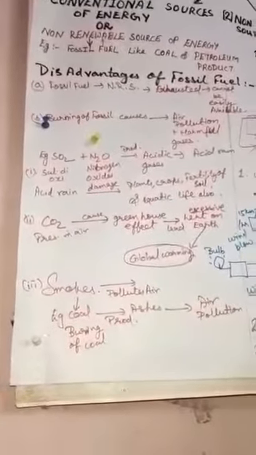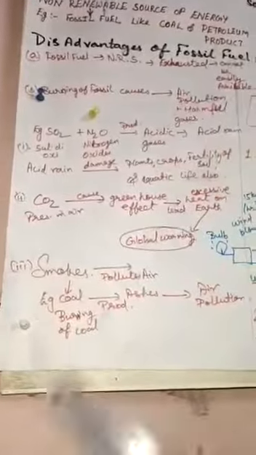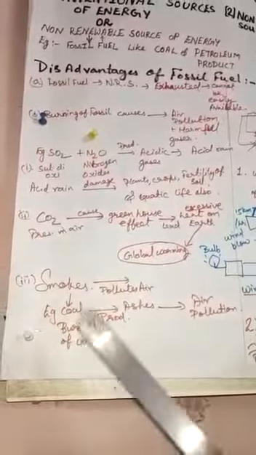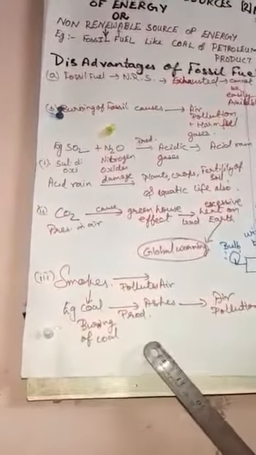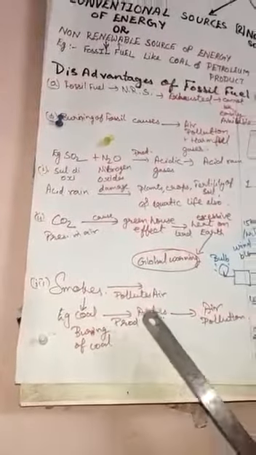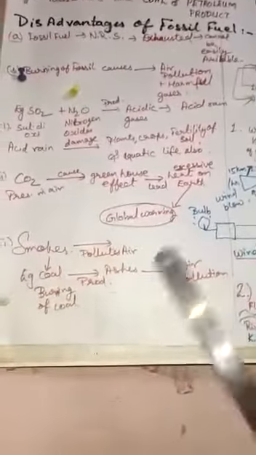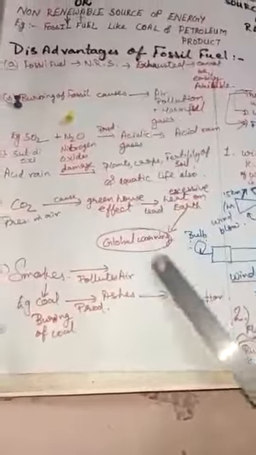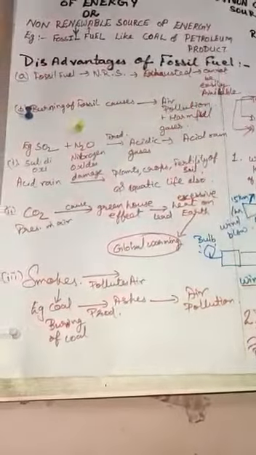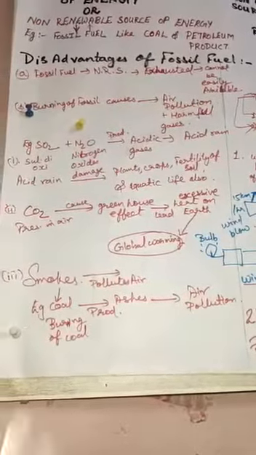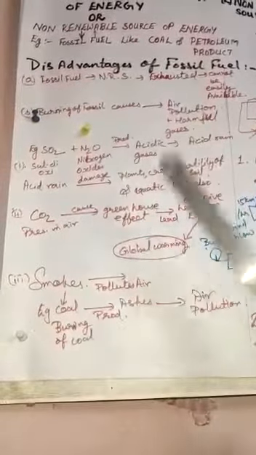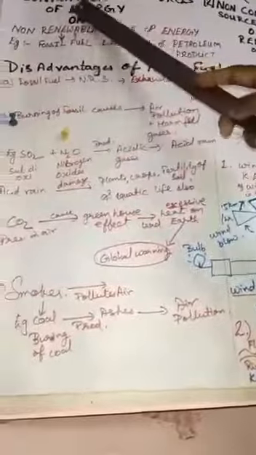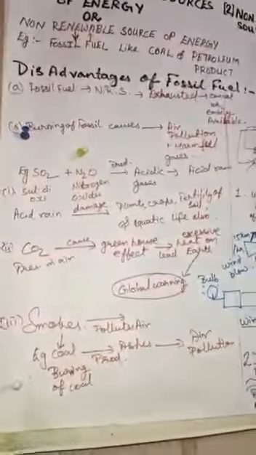and it causes global warming. And due to burning of fossil fuel, smoke is also produced, and ashes too. This smoke and ashes of coal mix with air, and it causes air pollution. So these are the disadvantages of fossil fuel. Is that clear? And these are examples of what? Non-renewable sources of energy, which are also known as conventional source of energy.